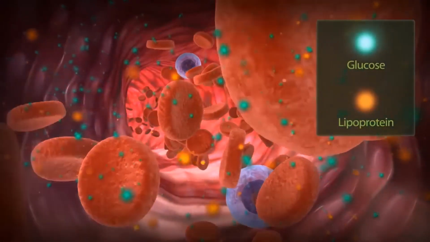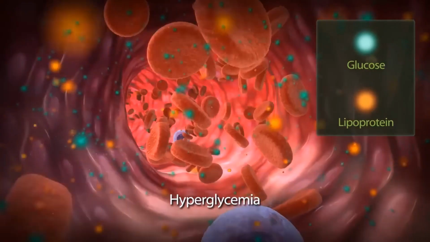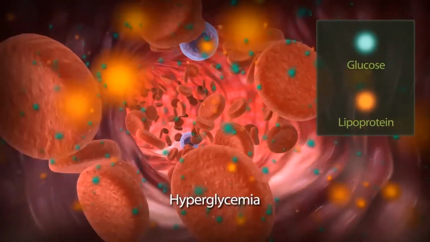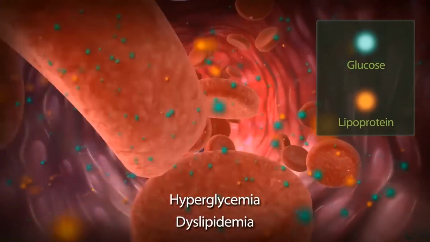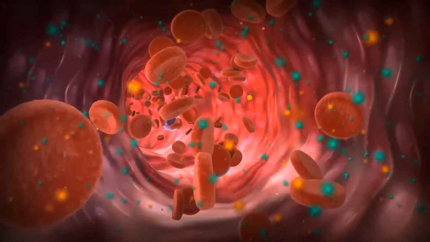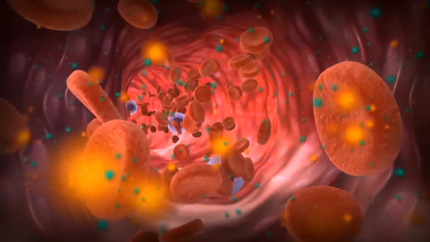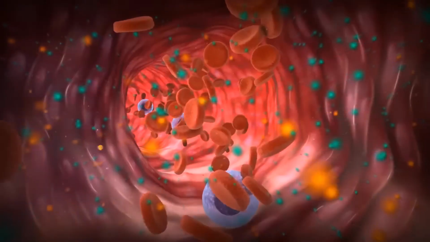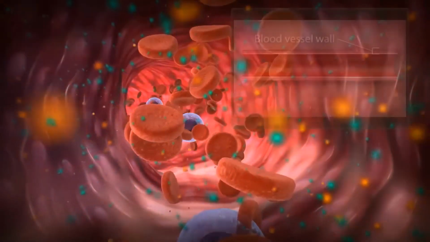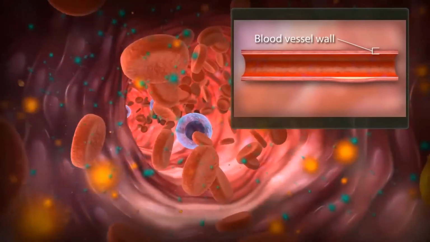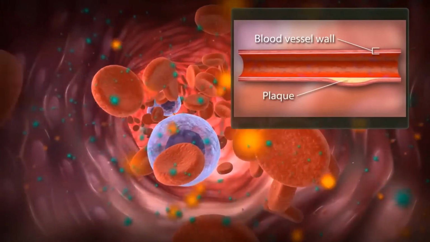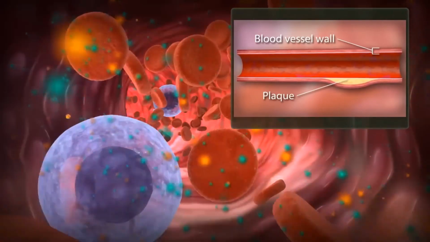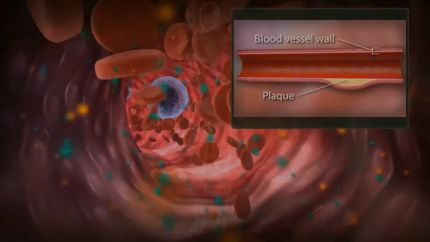Too much glucose circulating in your blood, hyperglycemia, and too many harmful lipids circulating in your blood, dyslipidemia, are two conditions that are characteristic of prediabetes and diabetes. Left untreated, they cause serious damage to the blood vessels, leading to a variety of complications. Excess levels of lipids and lipoprotein particles can build up to create a plaque in your blood vessels. This is heightened in the presence of excess glucose molecules and free fatty acids.